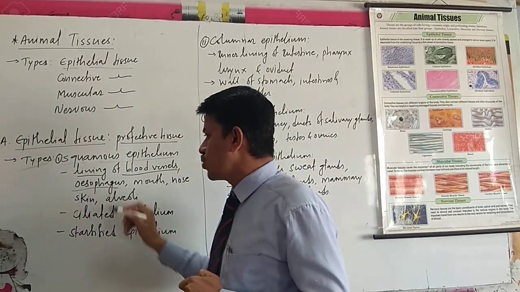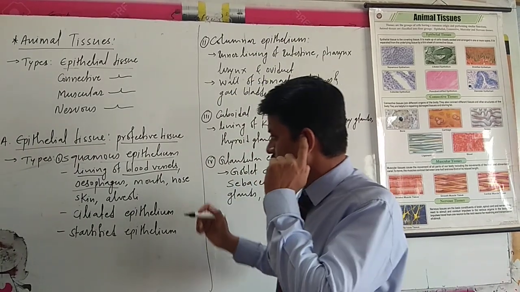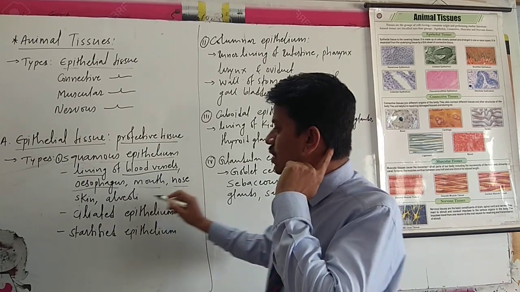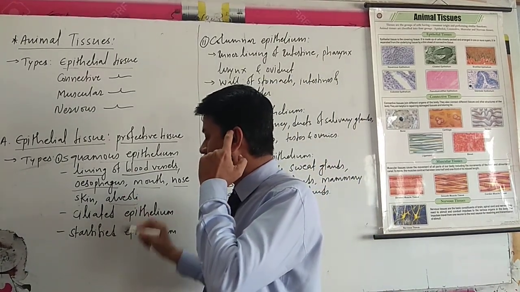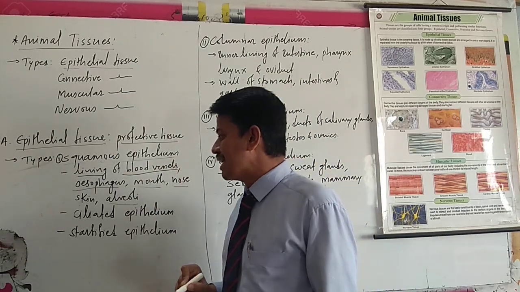It is also located in the esophagus, which is the food pipe, then in the mouth, nose, skin, and the alveoli of the lungs. These are the locations of the squamous epithelium.